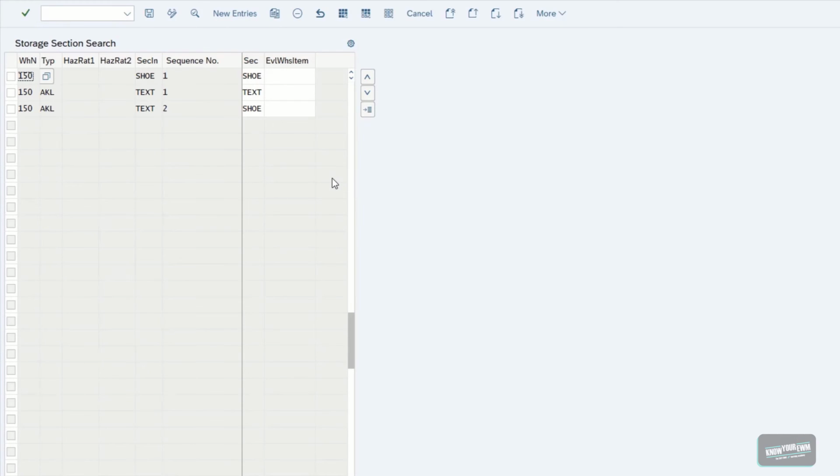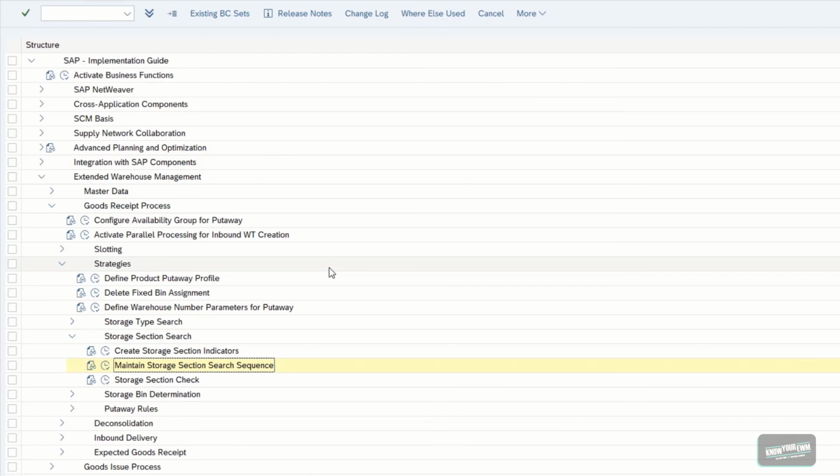The two entries basically work like this. Within the storage type AKL, all products marked with the storage section indicator text will follow a sequence that will try to determine a suitable bin for the warehouse task creation within the storage section text first. And if no proper bin could be determined within this section, EWM is going to try its luck in the next section, in this example, in the shoe section. And that is it on the search sequence for the storage section. So let us get back to the EWM customizing.